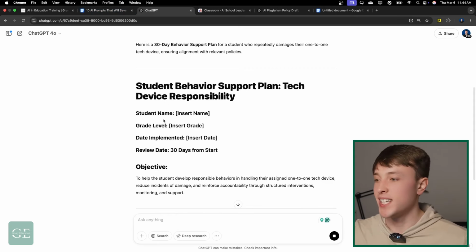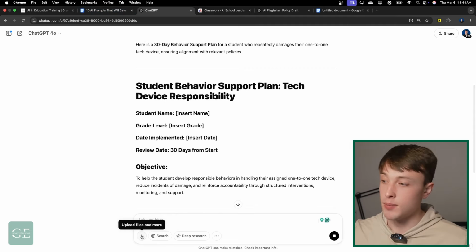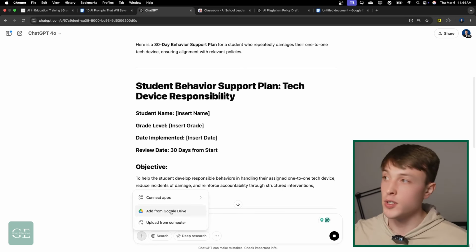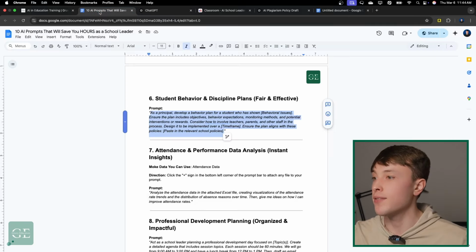So always remember, you can attach anything to your prompts by just hitting the plus button in the bottom left corner, click on upload from computer, or you can even add it from your Google Drive as well.